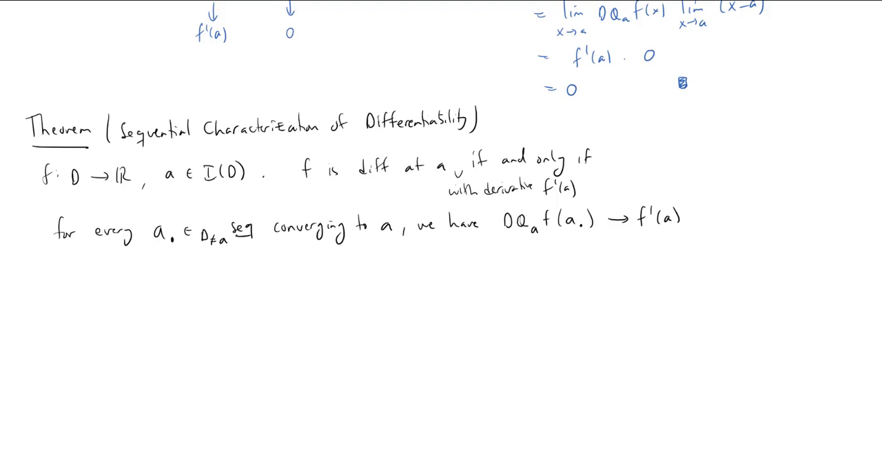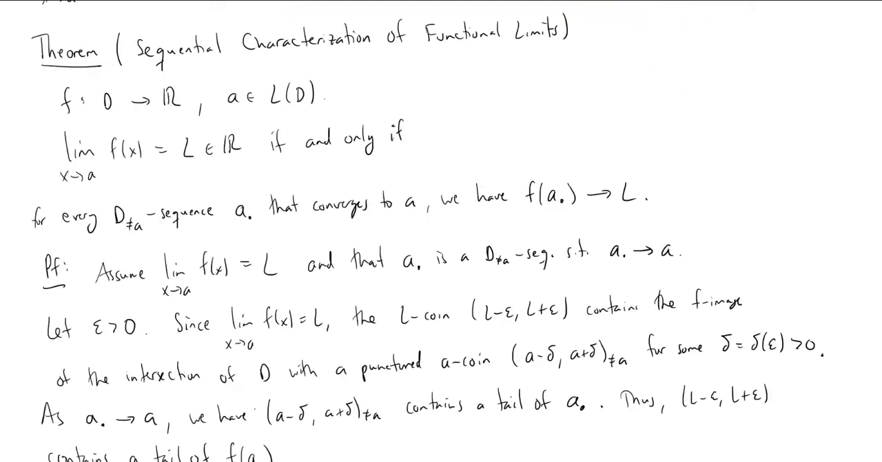Now the proof of this is actually nothing new. This is simply the sequential characterization of functional limits, right? So if we go back to our sequential characterization of functional limits, we have some function, we have a limit point. Every interior point is a limit point. Then the limit of the function.